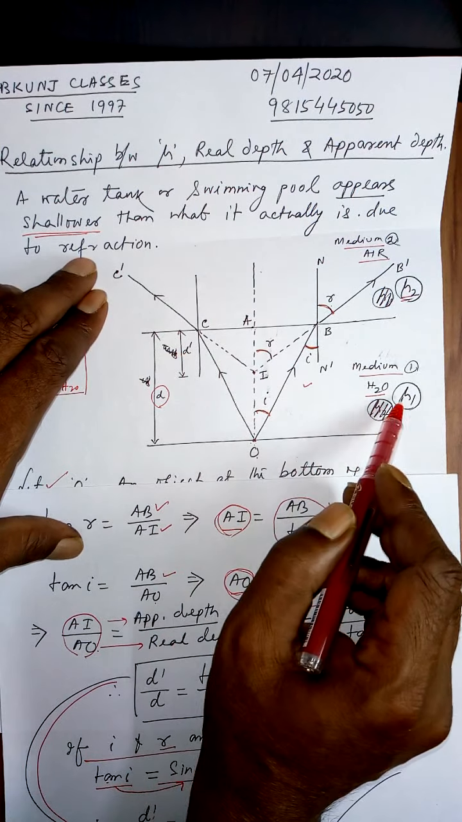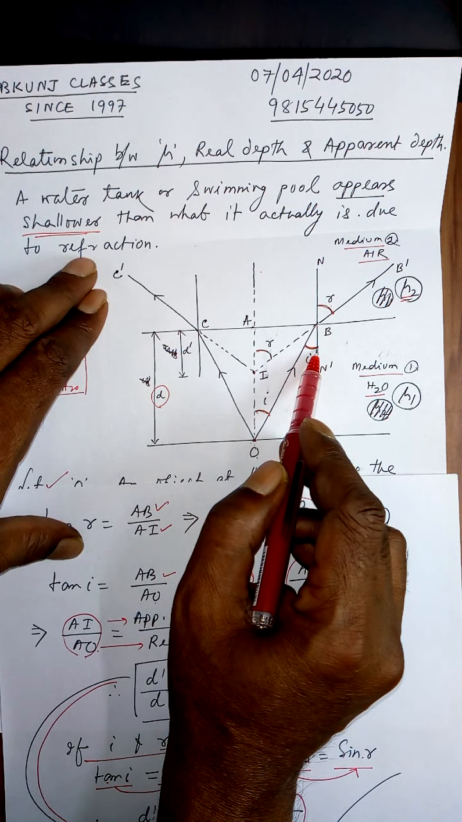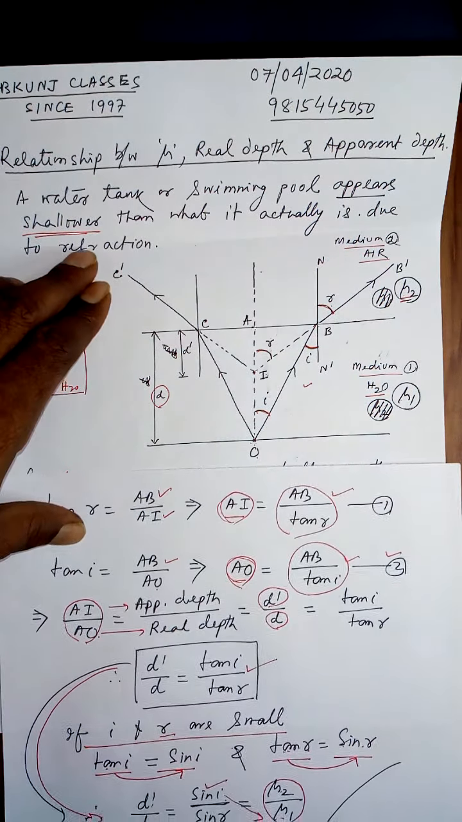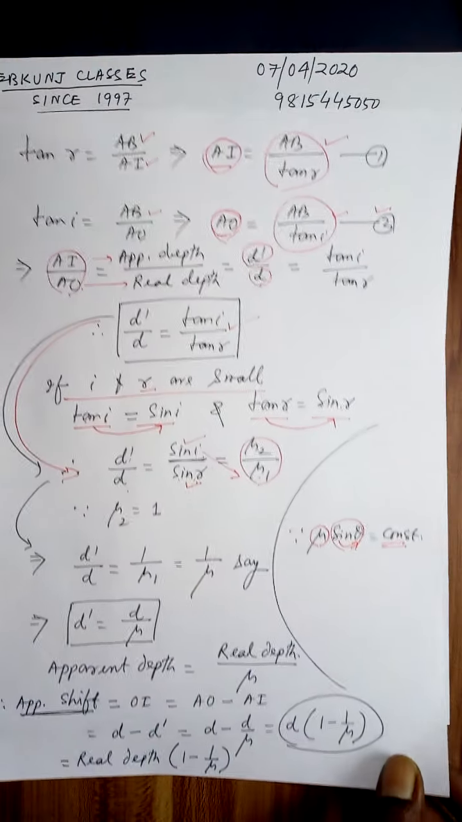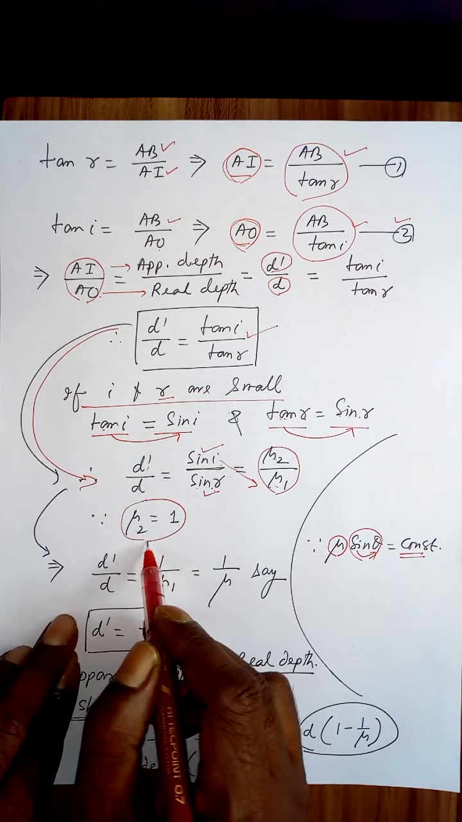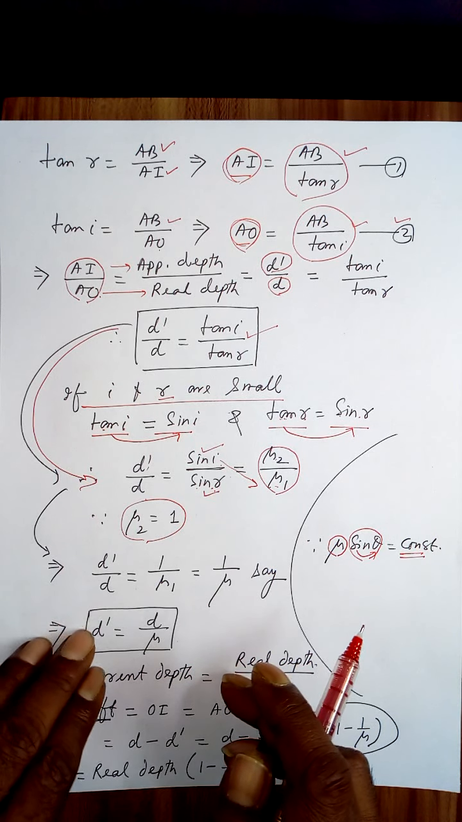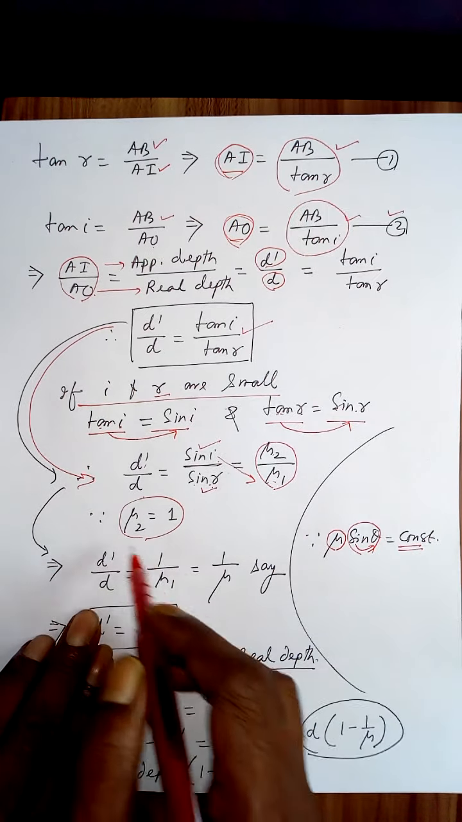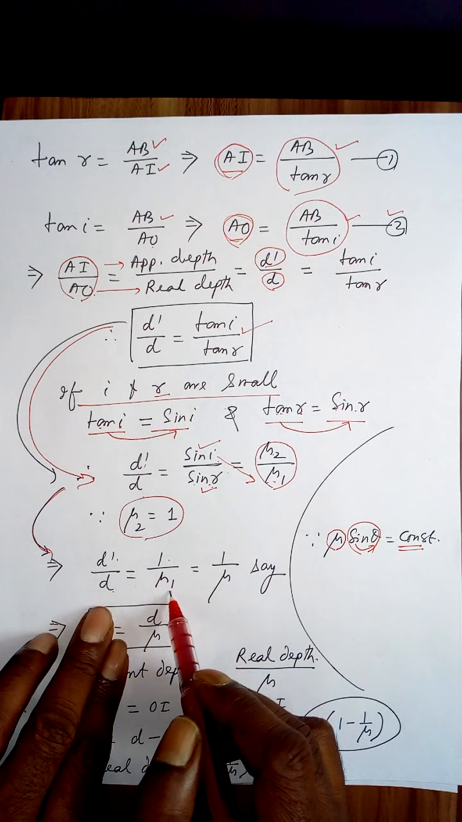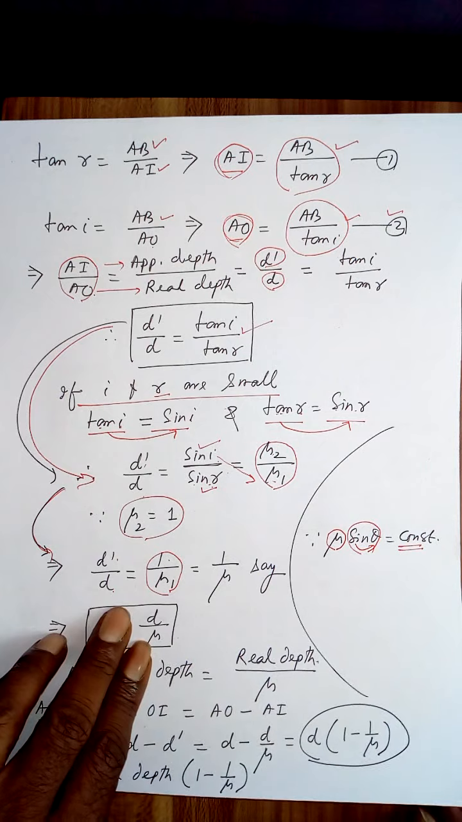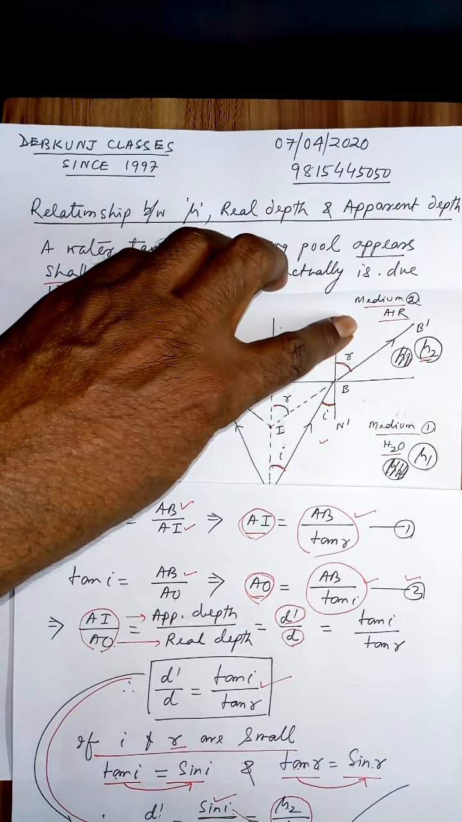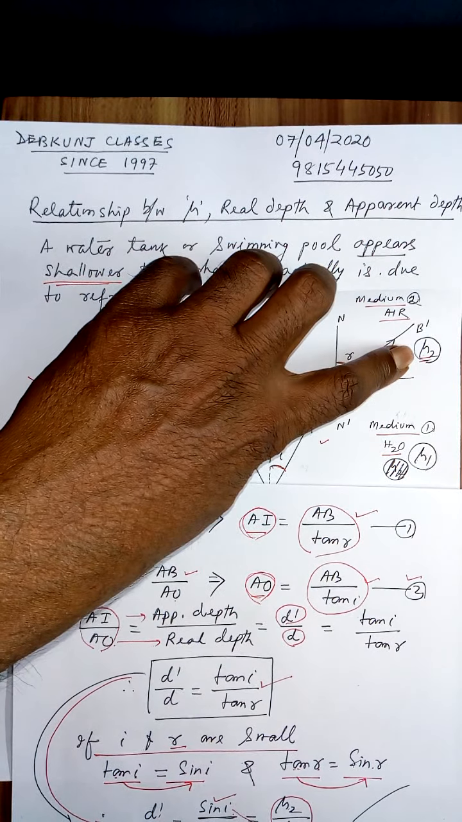So mu of this medium, mu 1 into sine of this angle, is equal to mu 2 into sine of this angle. So since mu 2 is equal to 1, that is a rarer medium which I have taken as air, therefore D dash over D is equal to 1 by mu 1. And this is taken as our rarer medium, mu 2 is equal to 1.